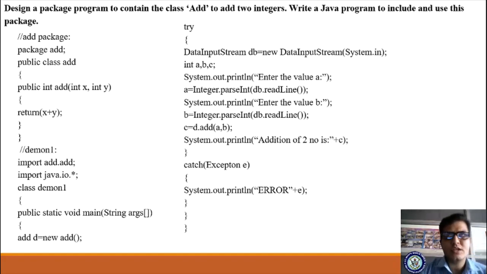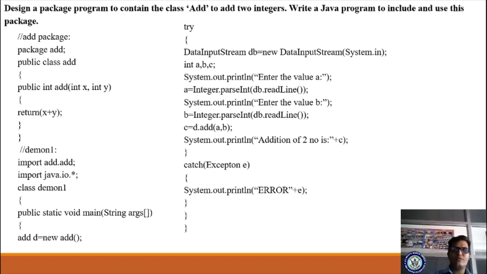Let me explain this package program. Addition of two integer numbers. It is a previous question paper program. It has been asked in your previous question paper. So I will explain the execution of this program. Please go through it. You can understand what actually we are doing in this package.